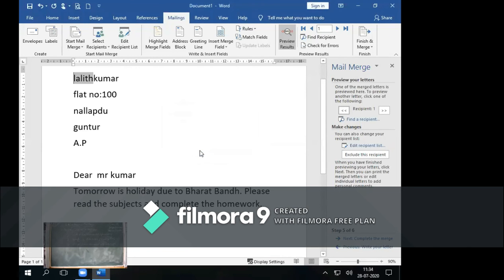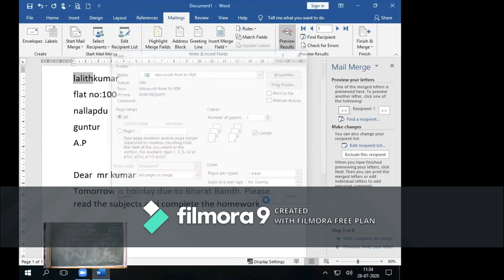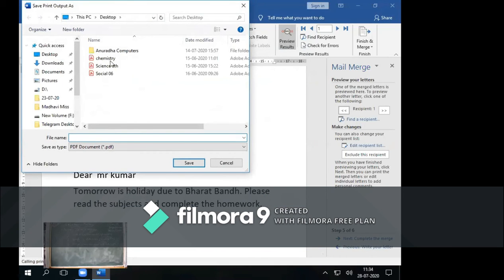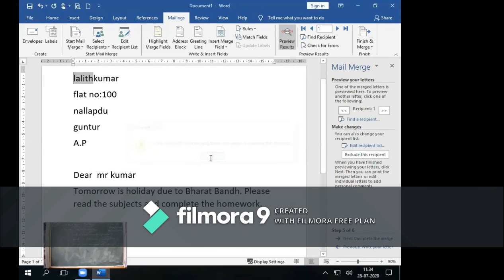That will be printed. Now here you will get an error because of the print option. Just click on OK. Here the output will be asked like this. But here we do not have a printer now, so this will not be received. Word could not finish merging this document or inserting this database. Okay, no problem. After this, like this, you can print your document.